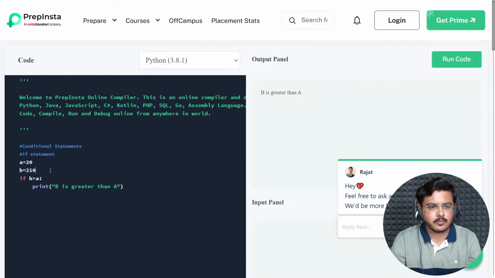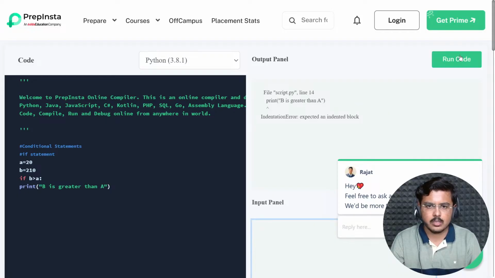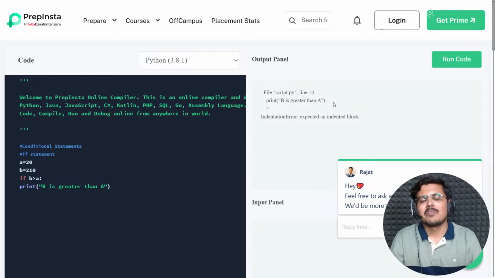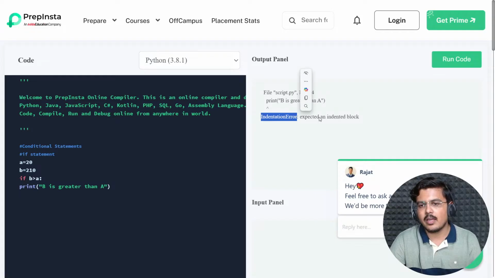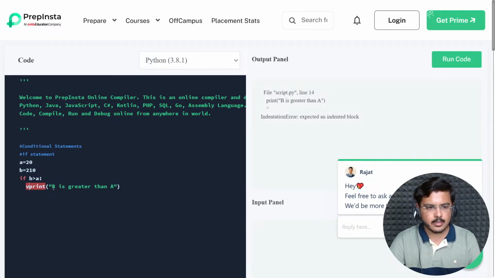What if I do this? I remove the indentation. Will it print? Yes, it would, but in the error section. So the point is that when I distort the indentation in Python, the structures do not behave correctly and henceforth you see errors. It is clearly saying indentation error, expected an indented block. An indented block is needed and still it is needed.